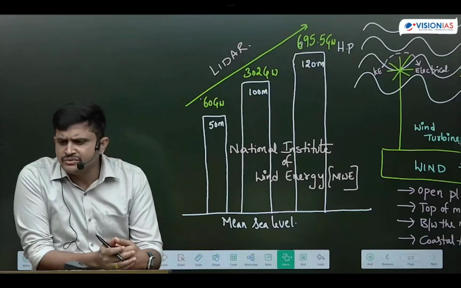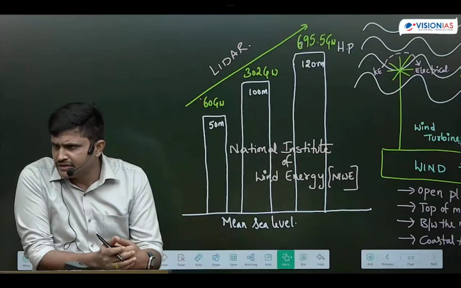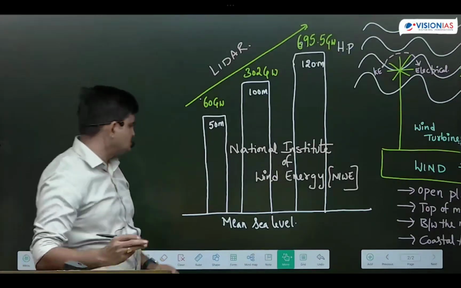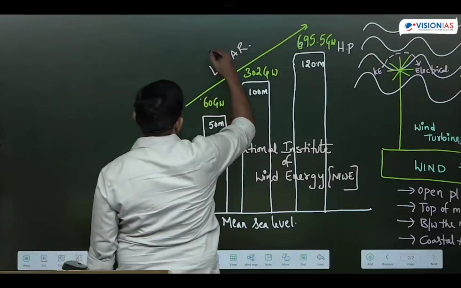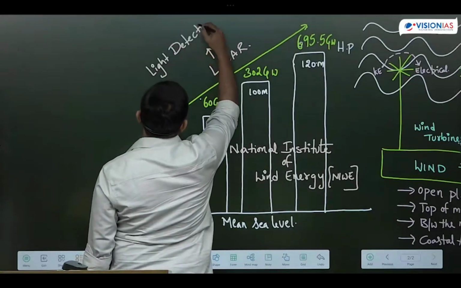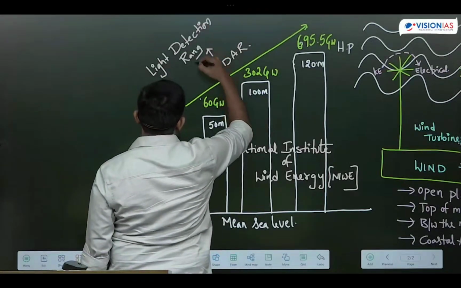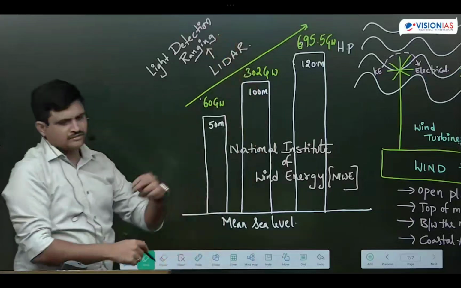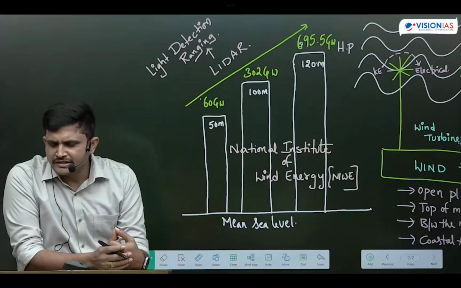So that is what we use, lidar, to measure the wind energy potentiality of India. Lidar means, make a note of that, Light Detection Ranging technology. What is lidar? Light Detection Ranging technology.